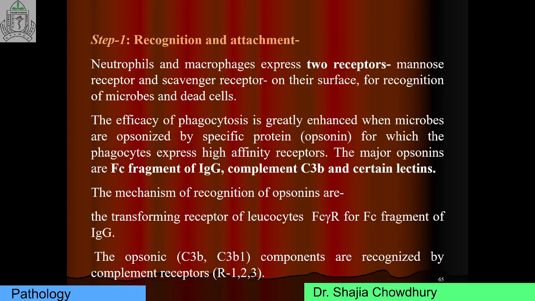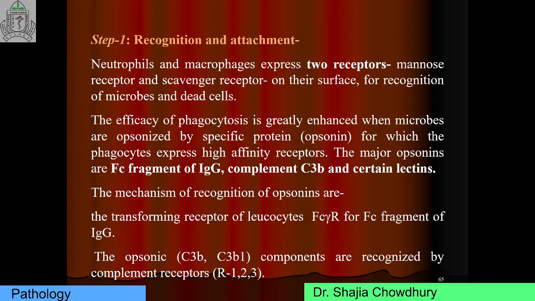What is opsonin? Opsonin is a specific protein which enhances phagocytic activity. The efficacy of phagocytosis is greatly enhanced when microbes are opsonized by a specific protein named opsonin, for which the phagocytic cell expresses a high affinity receptor. The most important opsonins are the Fc fragment of IgG, complement C3b, and certain lectins.